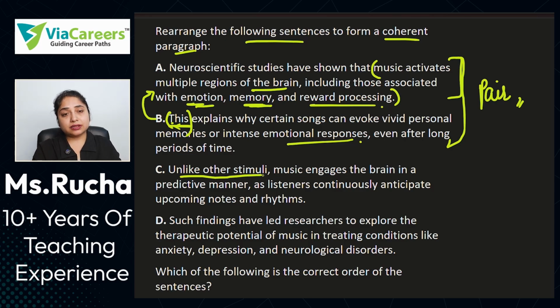So, unlike other stimuli, music in itself is considered a stimulus, and something different from that is being introduced here. So this can be the next sentence in itself, but we don't know. We'll check the next sentence first.